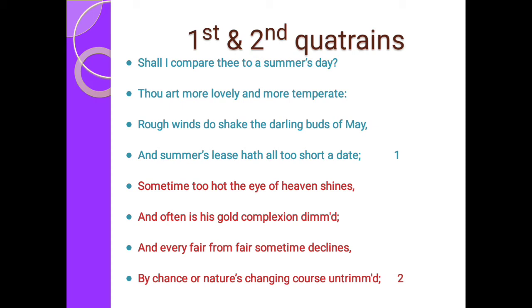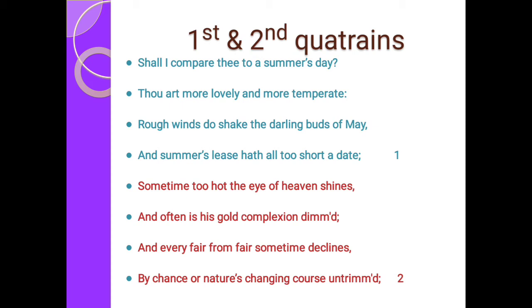Here he is comparing with the sun, comparing with the summer season. But as the summer season has fewer days, will my young man also live for short days? No, he will not be living for short days. He will be living eternally. He has no short day. He will be permanently living. This is the irony that we should understand. The irony between summer and the young man is that summer has short days, but my friend the young man has long days. He is not a temporary living being. He is going to be permanently living on this earth.